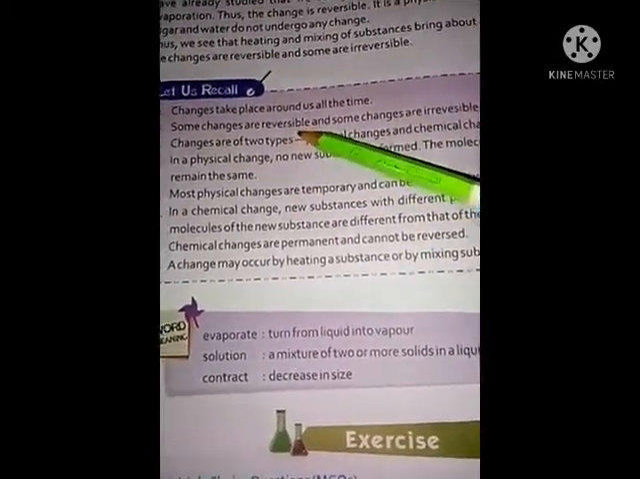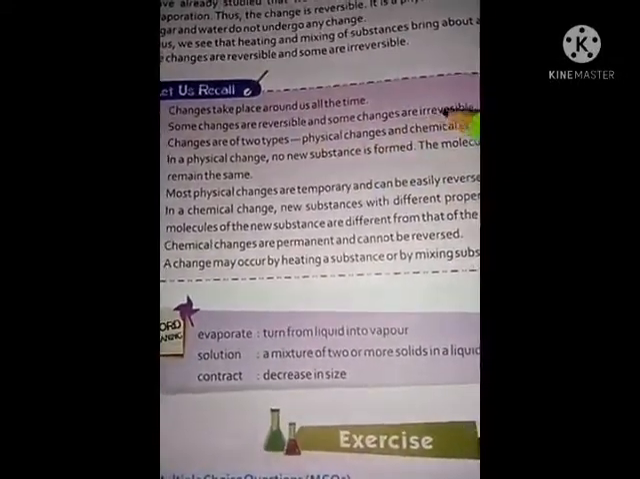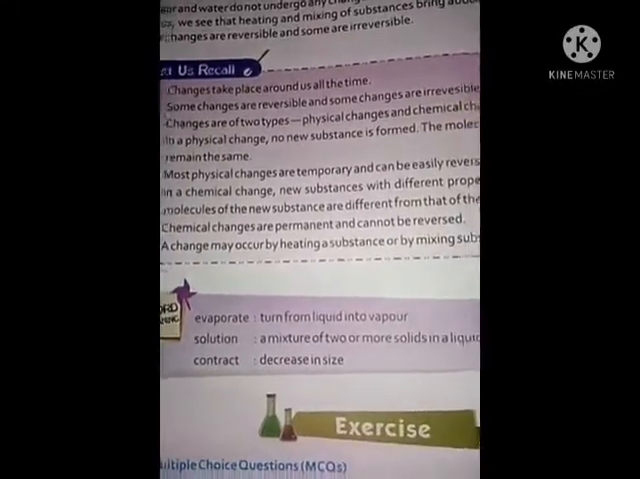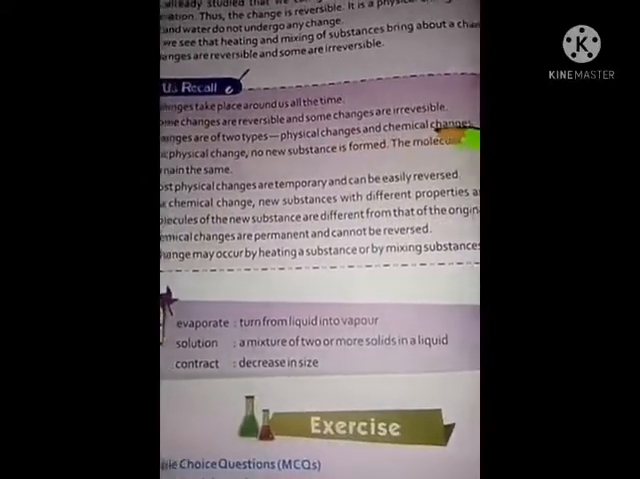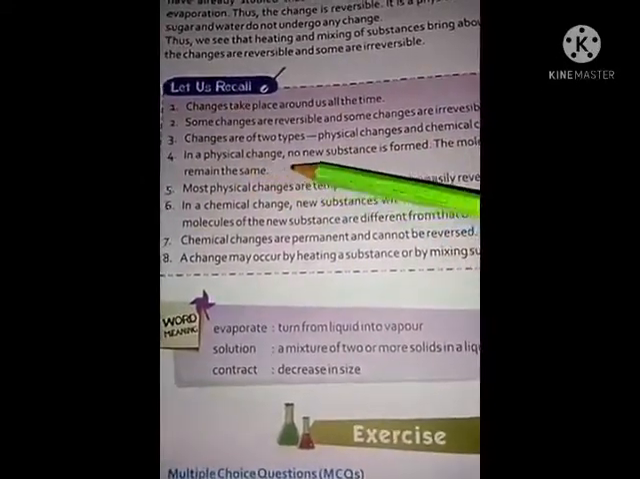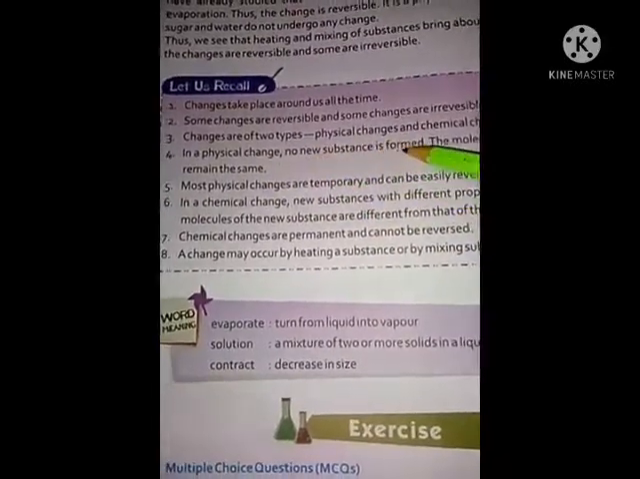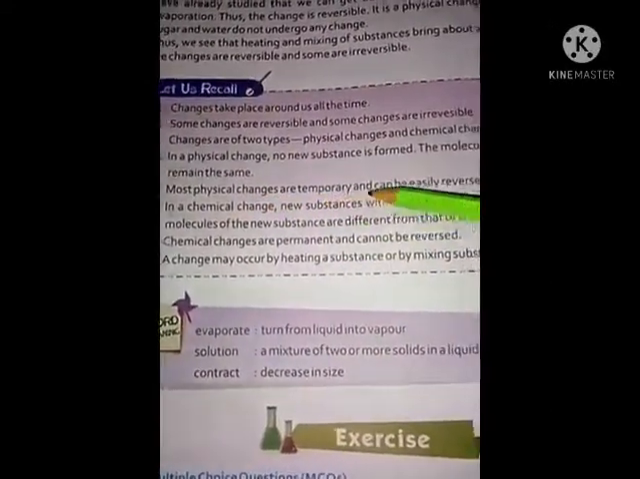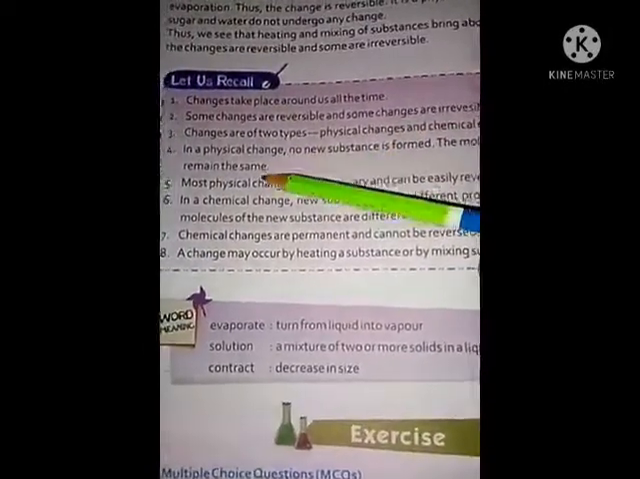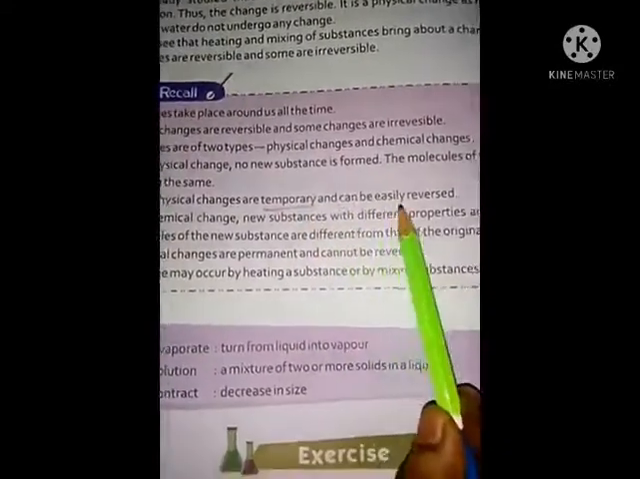Reversible means we can get the substances back after the change, and irreversible means we cannot get the substance back. Changes are of two types, physical changes and chemical changes. In a physical change, no new substance is formed. The molecules of the substances remain the same. Most physical changes are temporary. Remember this, and can be easily reversed.